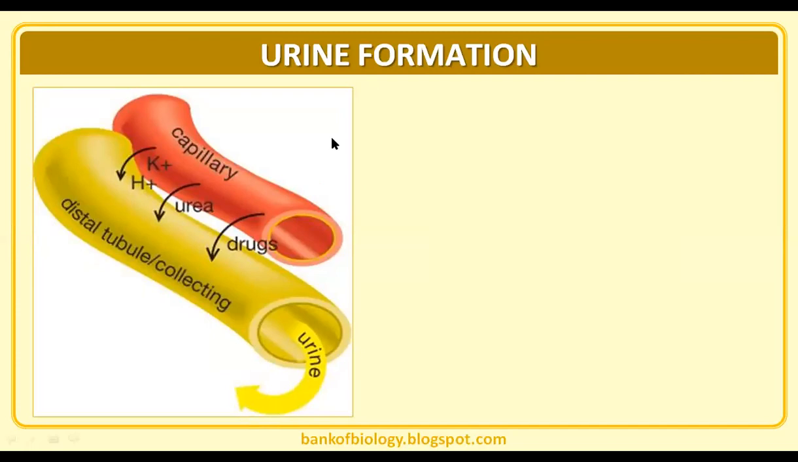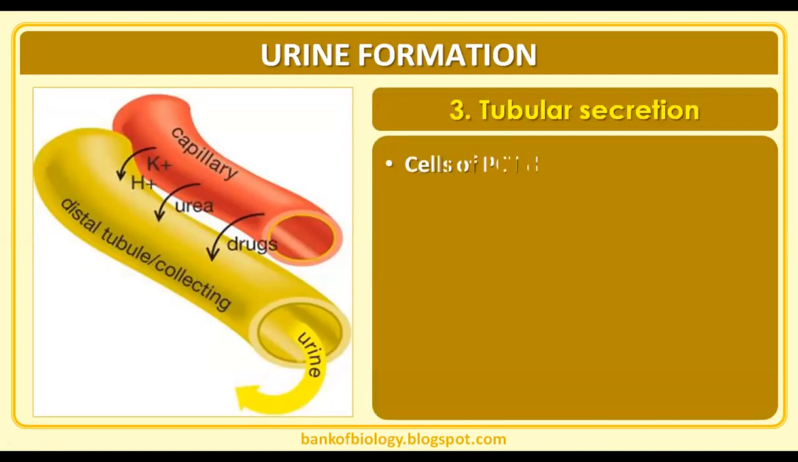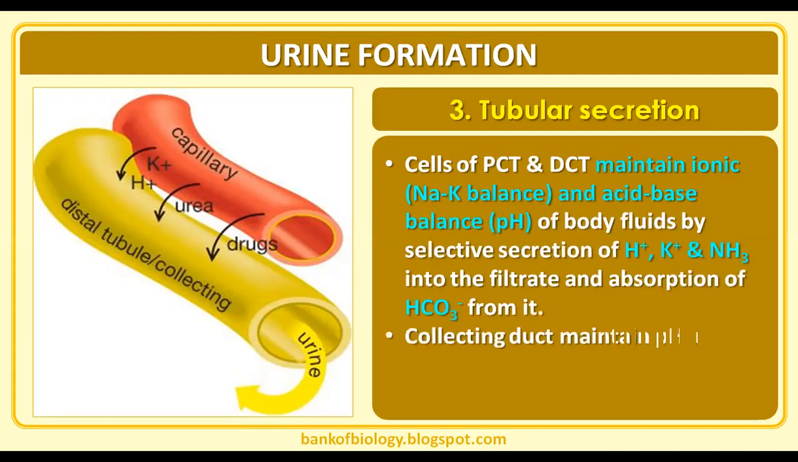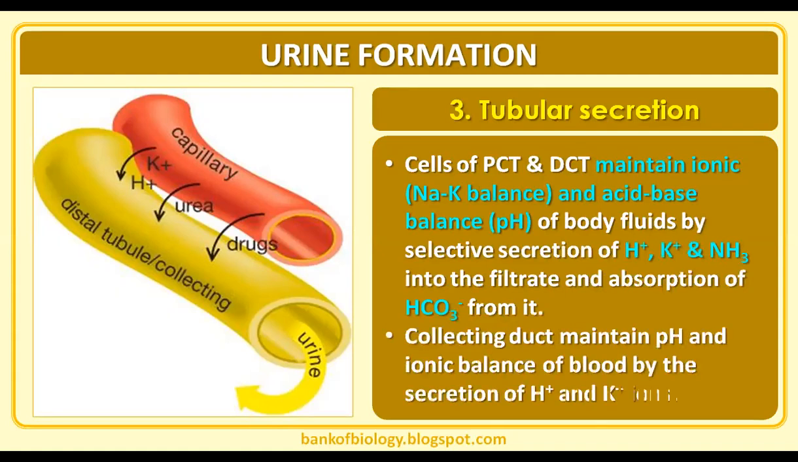So if you see here, tubular secretion. Secretion means from the capillary we are dropping this into the tubule. Cells of the PCT and DCT maintain ionic balance, like sodium-potassium balance, and acid-base balance of the body fluids by selective secretion. They secrete H+, potassium ions, and ammonia into the filtrate, and absorb bicarbonate from it. This is all to maintain the acid-base balance. And the collecting duct maintains pH and ionic balance of the blood by the secretion of H+ and potassium ions.